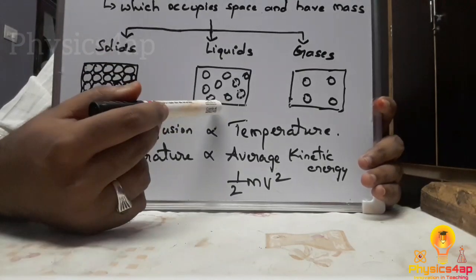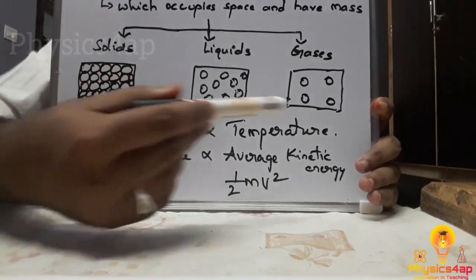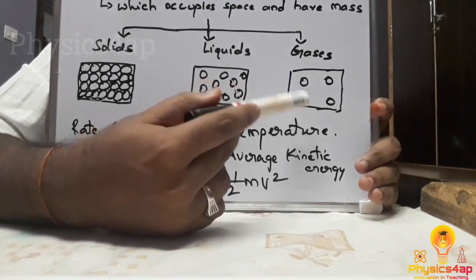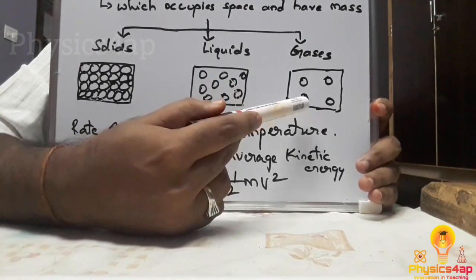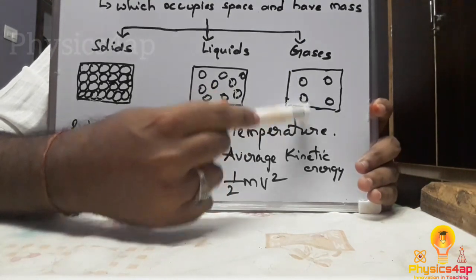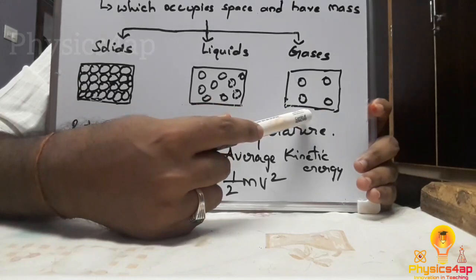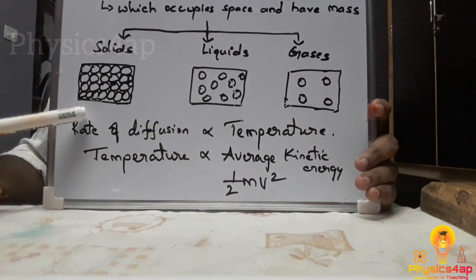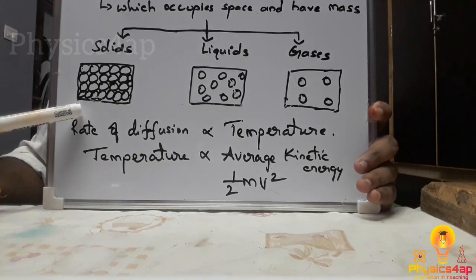The molecular attraction is weak in liquids and very weak in gases. Molecular attraction is the attraction between one molecule and another, that is, from one particle to another. The attraction is very little in gases, less in liquids, and more in solids.